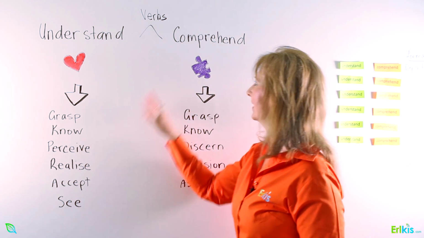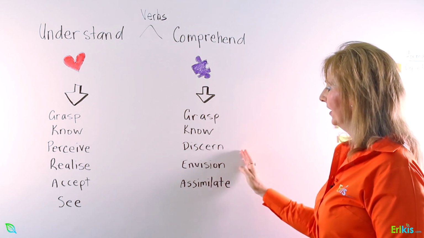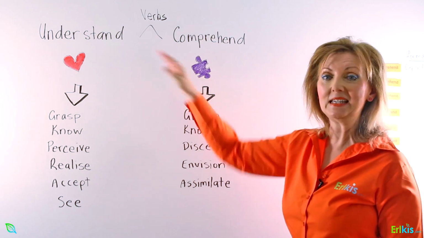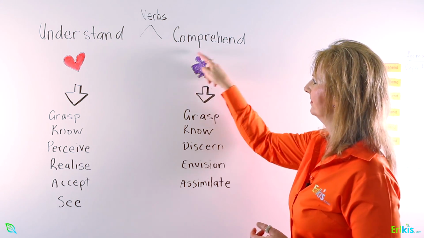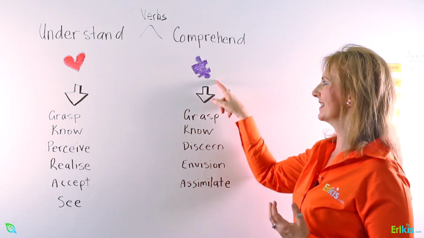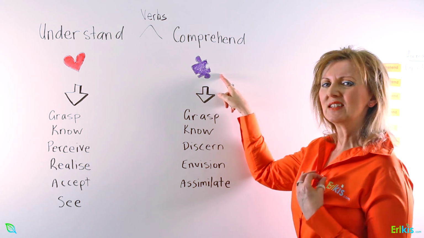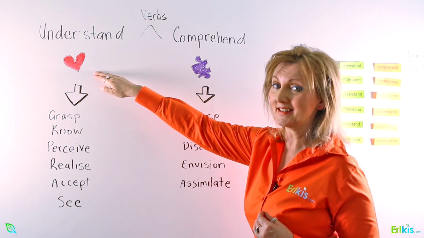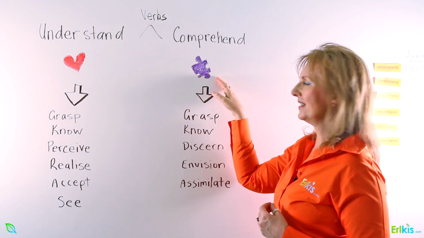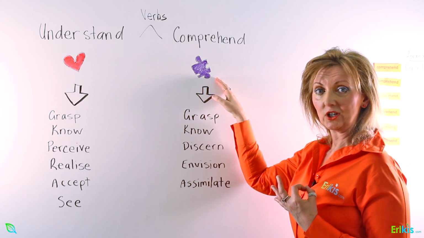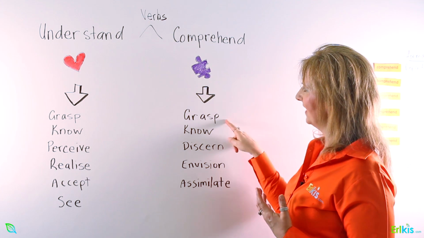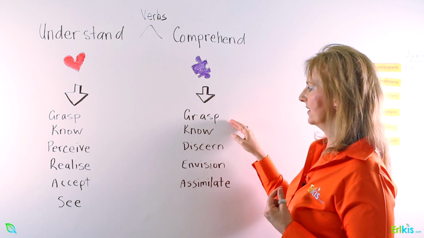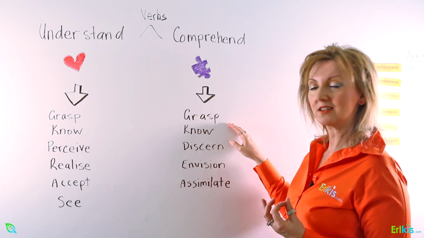Now, when we look at comprehend, it also means the same as understand. However, this little puzzle piece represents not the senses like the heart does. This represents things like logic, skill, ability. And again, comprehend also means to grasp. Yep, I get that.